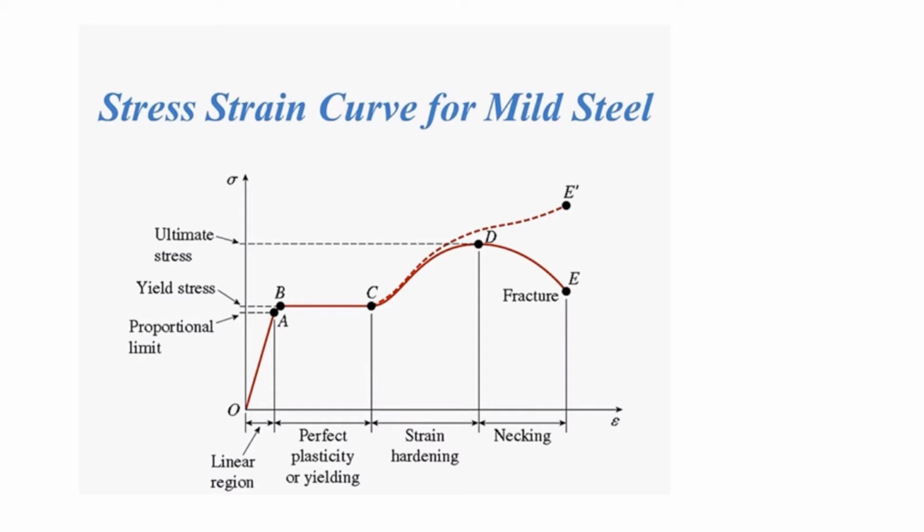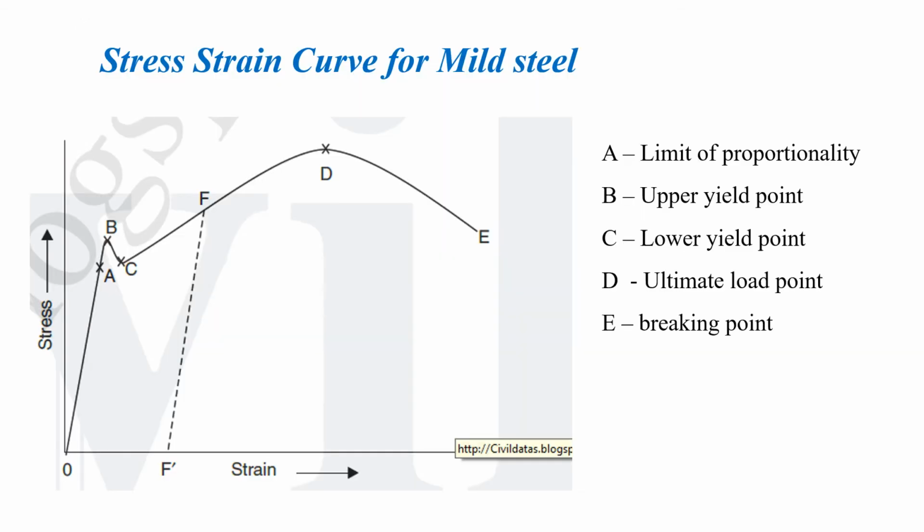Then, if we go on further applying load, a stage will be reached at which there is a tendency of yielding of the material. That is, the needle will come forward and slightly come backward, and that region is the yield point. It can be better explained with this one, that is, the upper yield point and the lower yield point are there.